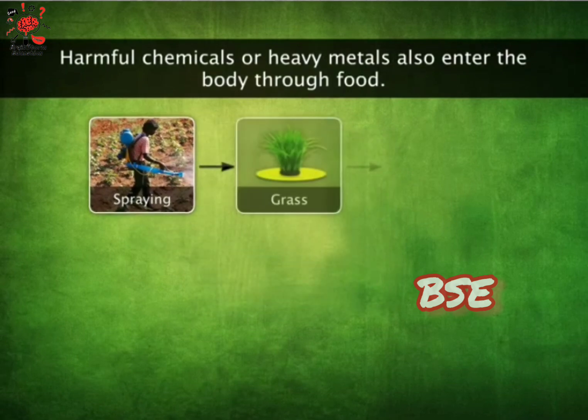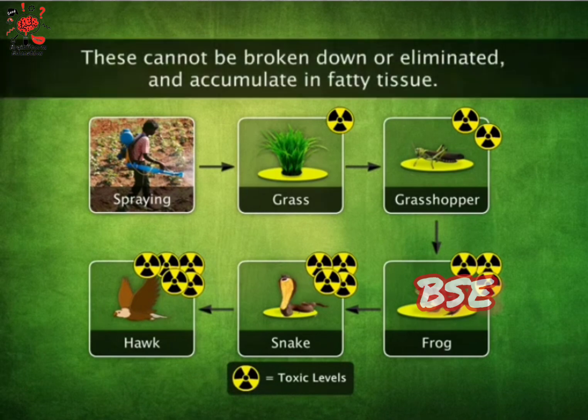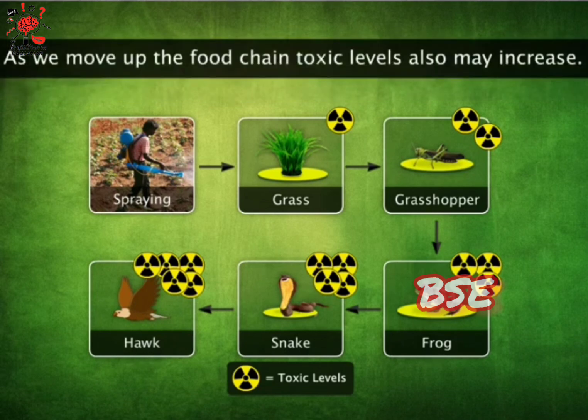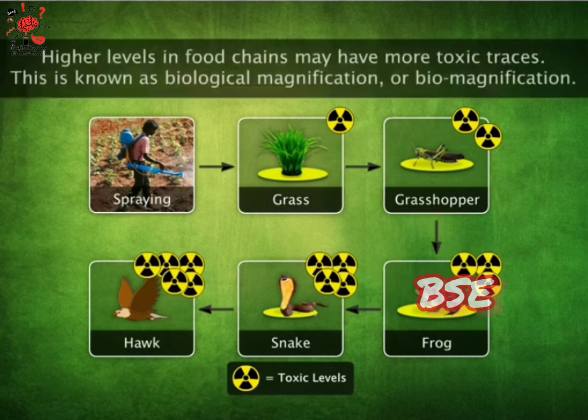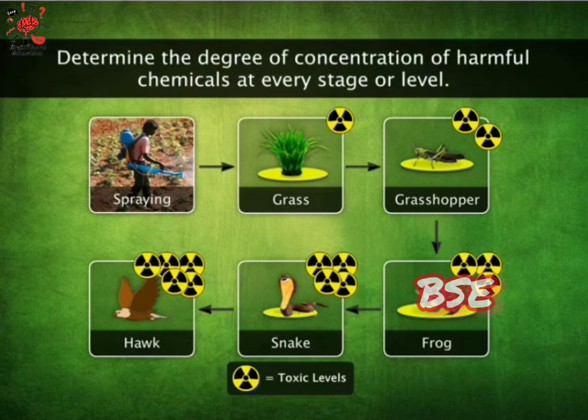Some harmful chemicals or heavy metals also enter the body through food. These cannot be broken down or eliminated and accumulate in fatty tissue. As we move up the food chain, toxic levels also may increase. Higher levels in food chains may have more toxic traces. This is known as biological magnification or biomagnification. Thus, food chains help us understand the degree of concentration of these harmful chemicals at every stage or level.